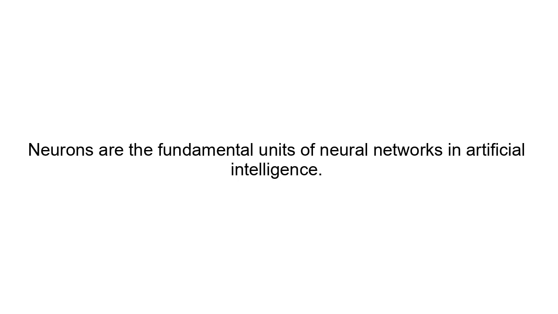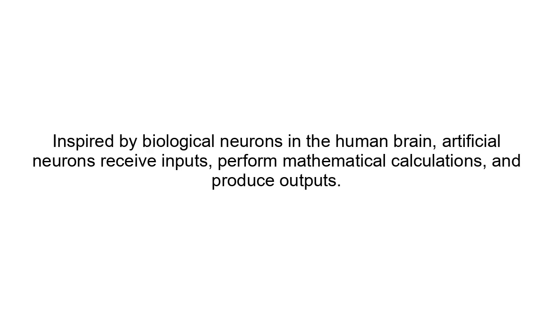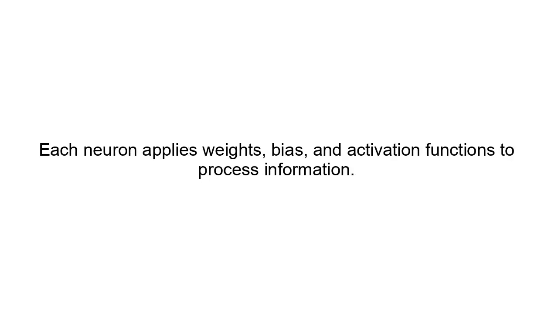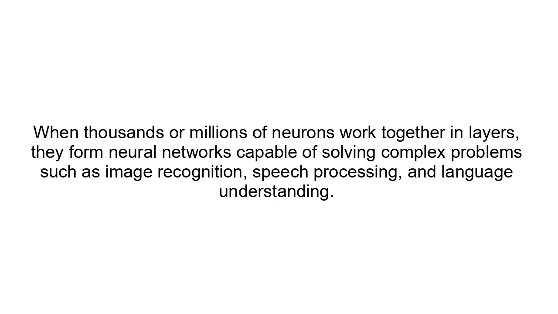Final summary. Neurons are the fundamental units of neural networks in artificial intelligence. Inspired by biological neurons in the human brain, artificial neurons receive inputs, perform mathematical calculations, and produce outputs. Each neuron applies weights, bias, and activation functions to process information.